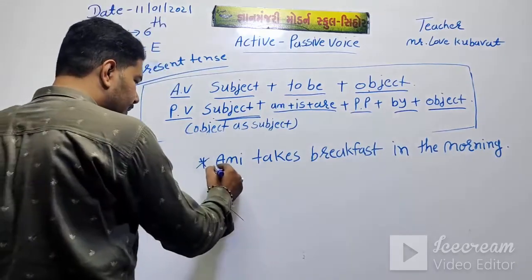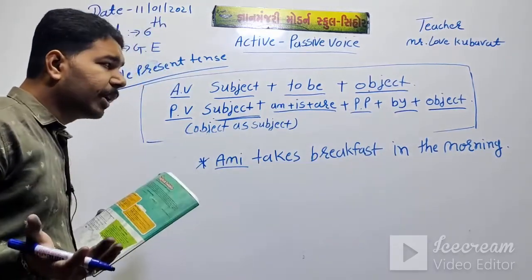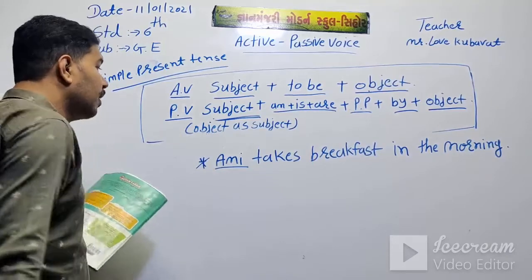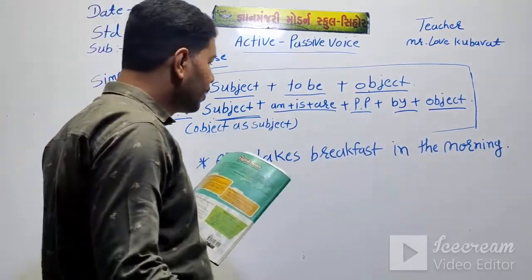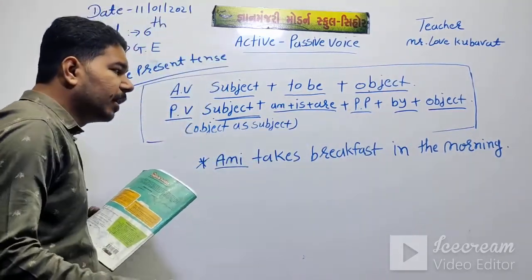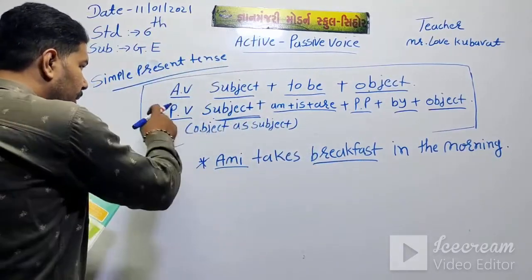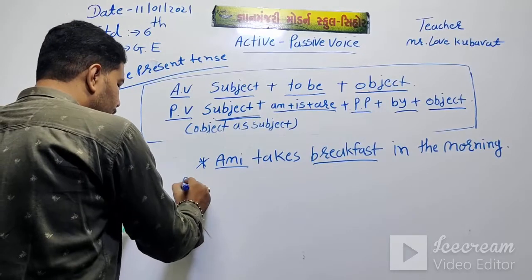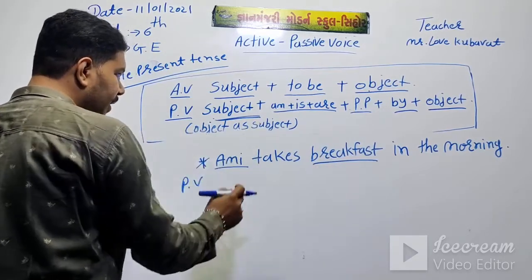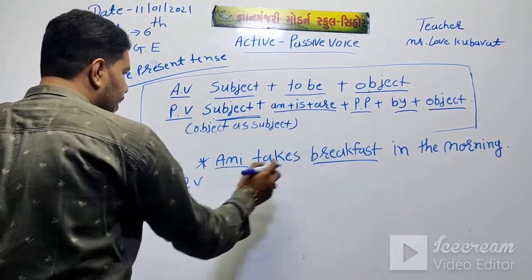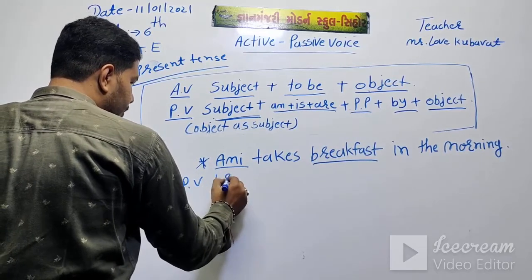Then this is the subject. Who takes breakfast in the morning? The answer is Ami. Then what does Ami take in the morning? Breakfast. Then this is the object. For the passive voice, object as a subject. This is the object as subject. Breakfast.